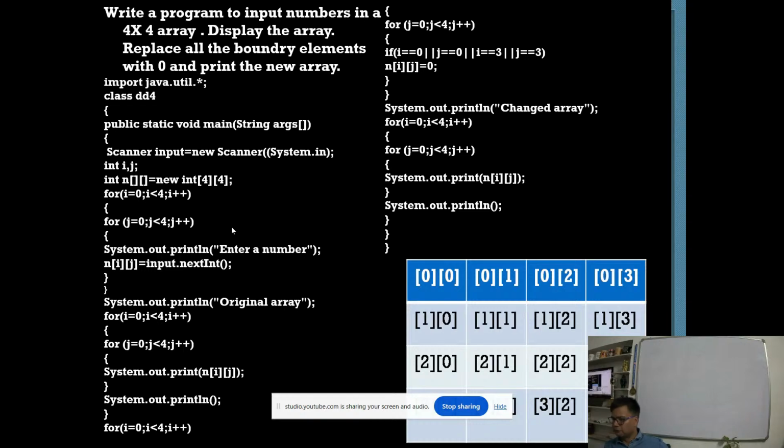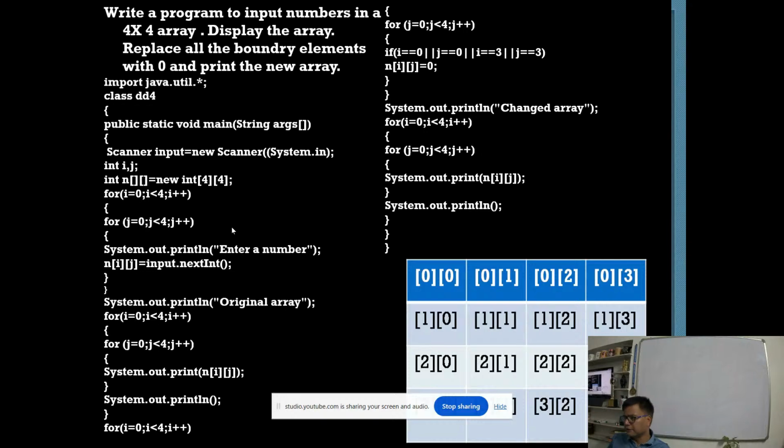Now when we talk about checking its values, for i equal to 0, i less than 4, i plus plus, j equal to 0, j less than 4, j plus plus. Now to check for the boundary, if the row or the column is 0 or 3, that is, if i equals 0 or j equals 0 or i equals 3 or j equals 3, then in that case n at ij equal to 0. I am replacing the boundary elements with 0.